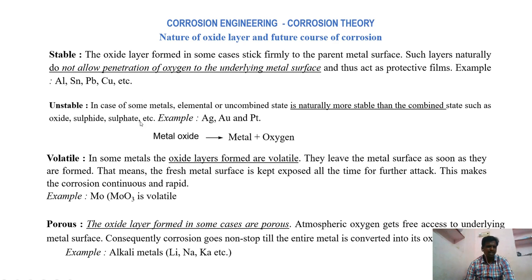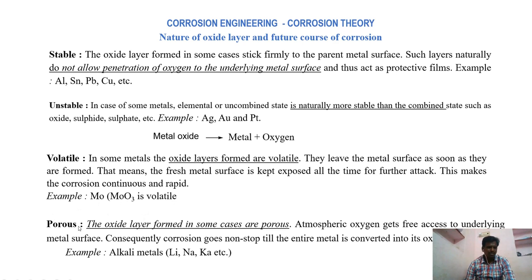If the oxide layer is unstable, then metal oxides are converted back into the pure metal and oxygen. Metals like silver, gold and platinum are more inert towards atmospheric oxygen. Even if they form metal oxide, it is immediately converted into metal and oxygen. Next, volatile. If metal oxides are volatile, then they leave the metal surface as soon as they are formed. Now fresh metal is exposed to the atmosphere and it starts to corrode. An example, molybdenum oxide, is given here.